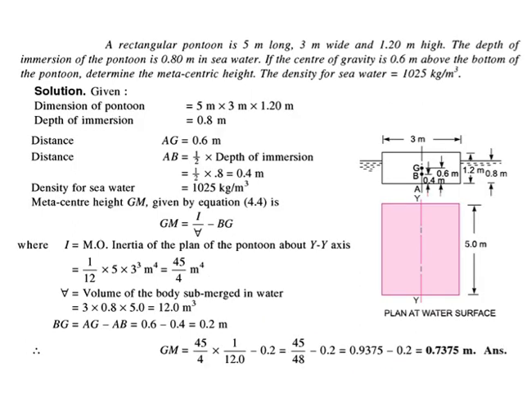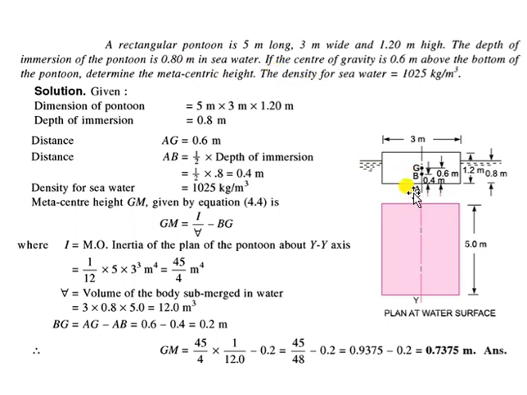Let's try to solve one question based on metacentric height. A rectangular pontoon is this body over here. The depth of immersion of the pontoon is 0.8. The height of the pontoon is 1.2, but out of 1.2 only 0.8 is in the sea. The center of gravity is 0.6 meter above the bottom of the pontoon, so G is 0.6 meter above the bottom, and B will obviously be 0.4 above the bottom level. Determine the metacentric height.